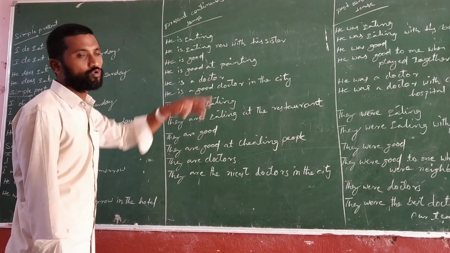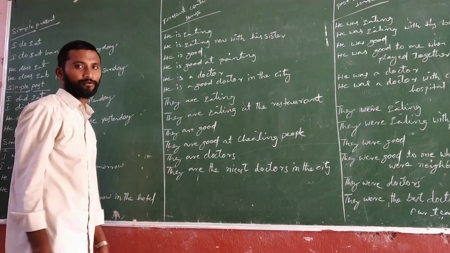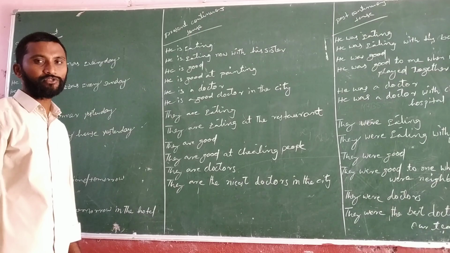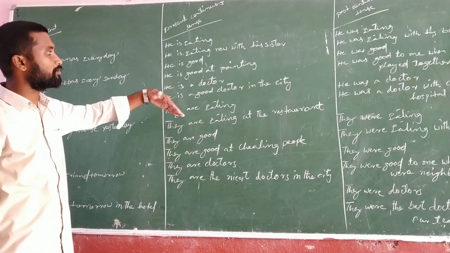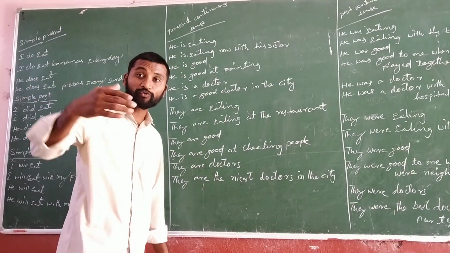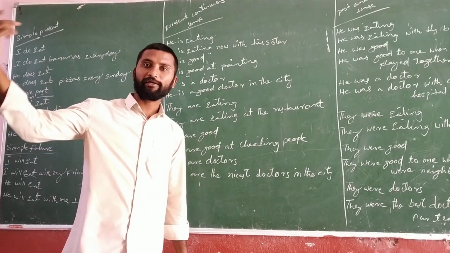Now, he is good. Here good is an adjective. And he is good is also related to present tense only, like a present status. So when we are going to expand the sentences, he is good at painting. He is good at singing. He is good at dancing. He is good at driving.